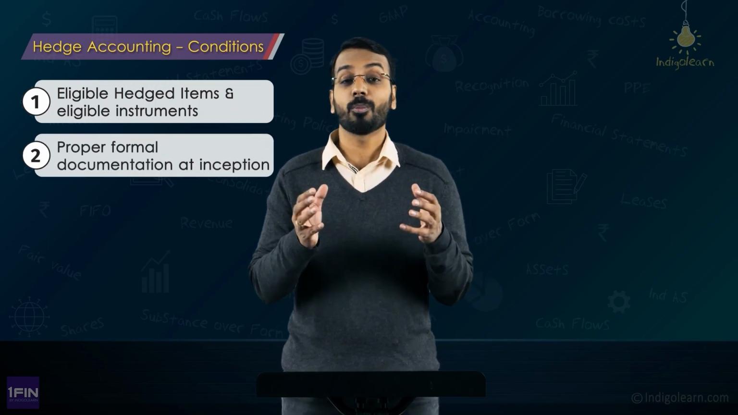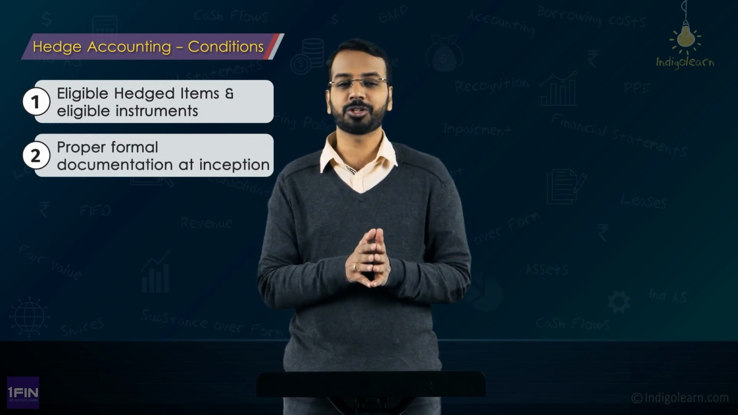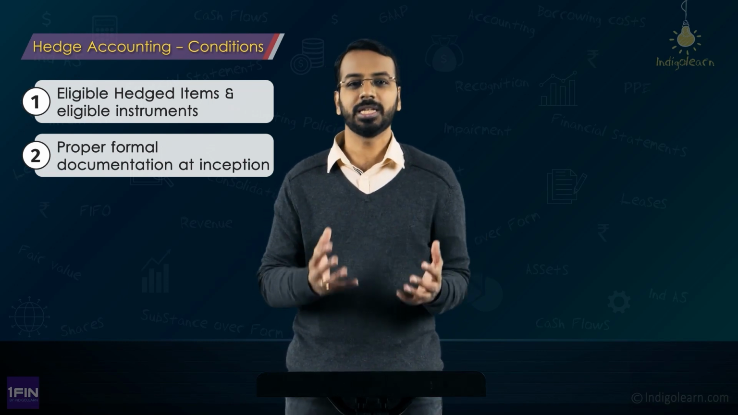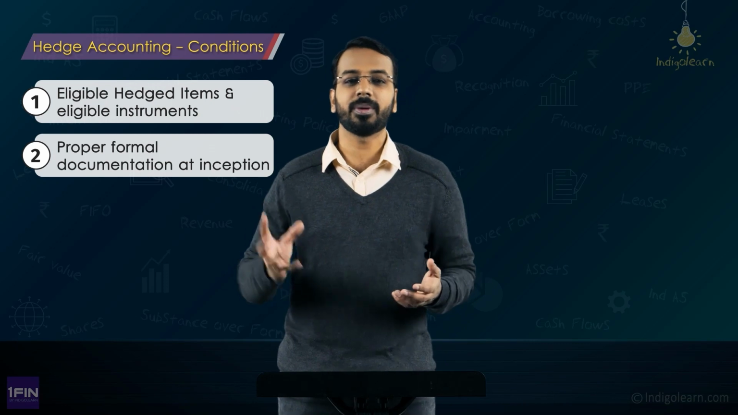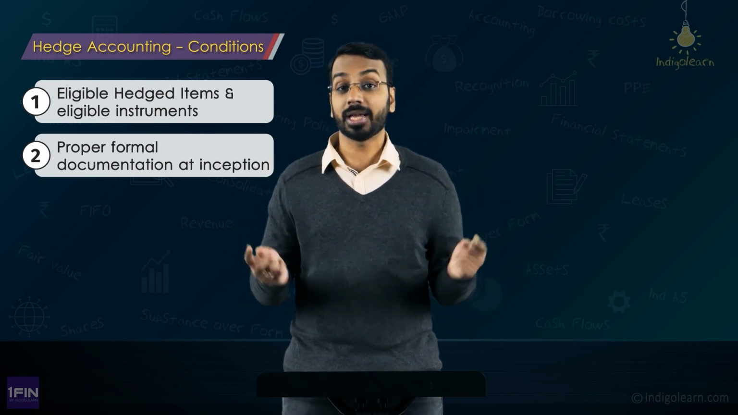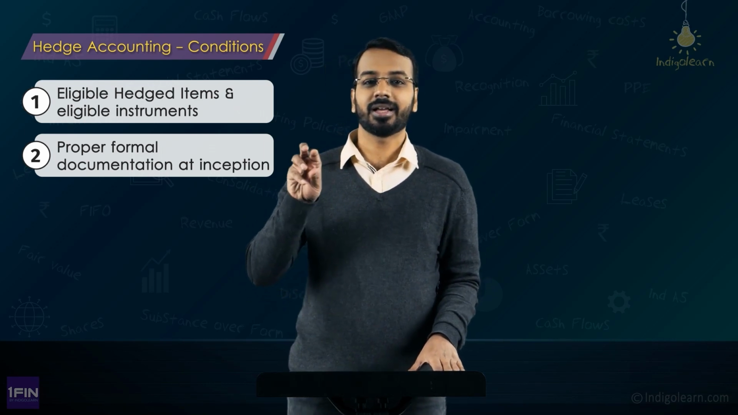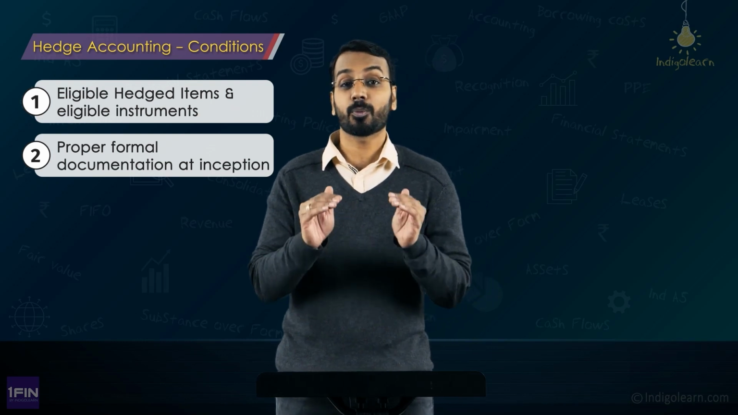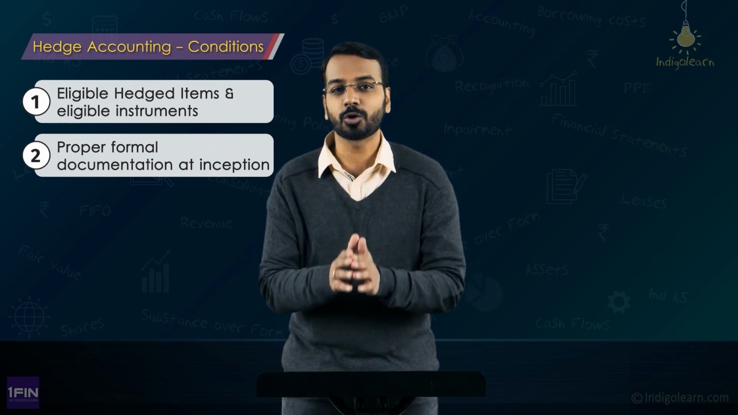It talks about proper formal documentation of the hedged item, the hedging relationship, why are we hedging and all of that. Meaning to say, you cannot just randomly pick up any derivative transaction and any asset or any liability and say, okay, this is for hedging purposes. No, that cannot be done. If there is a hedged item and you are using a hedging instrument, there has to be a proper formal documented risk management policy which should say that, okay, this is a particular item which we are hedging.